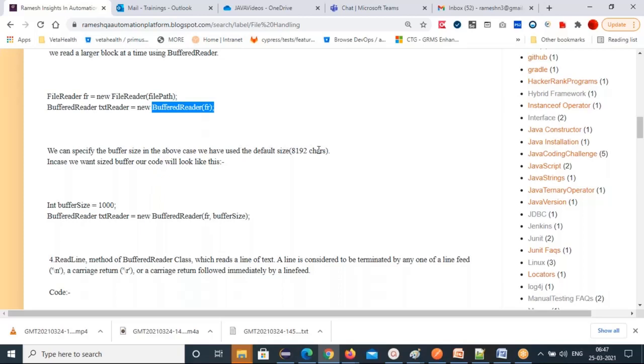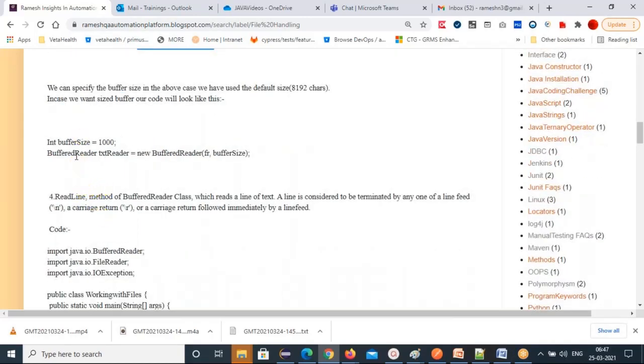And we can specify the buffer size, how much you want to read. By default 8192 characters will be there, and in case we want a larger or particular size, you can specify like this: int bufferSize = 1000, and BufferedReader textReader = new BufferedReader, and you pass the FileReader object and the buffering size. This is the 2-parameter constructor we are calling here. Before it was a single-parameter constructor, but here we are calling a 2-parameter constructor. So in each class you are using, the constructor plays a major role.